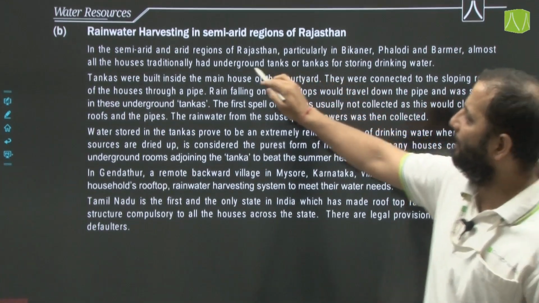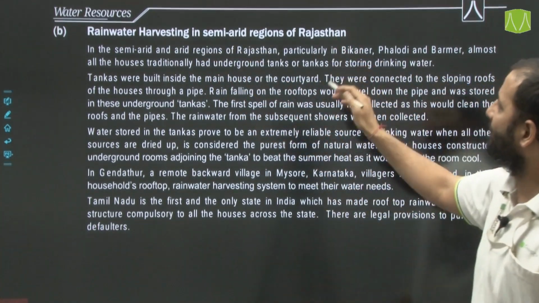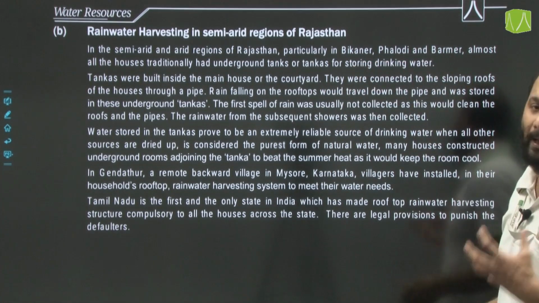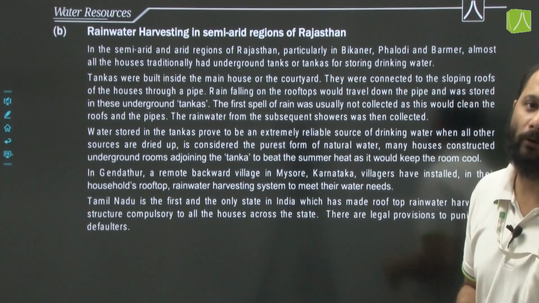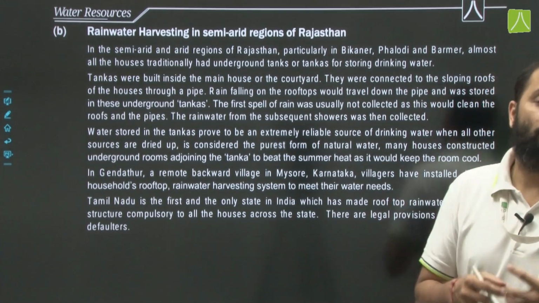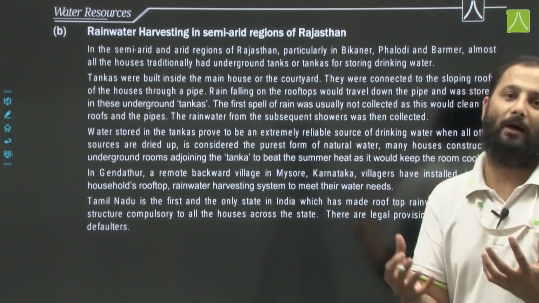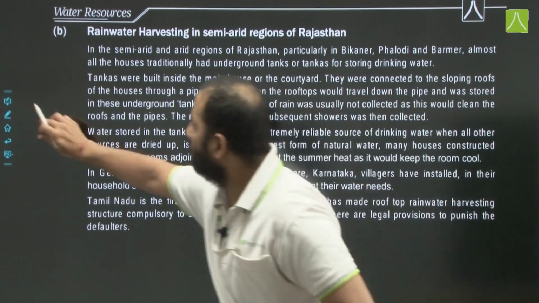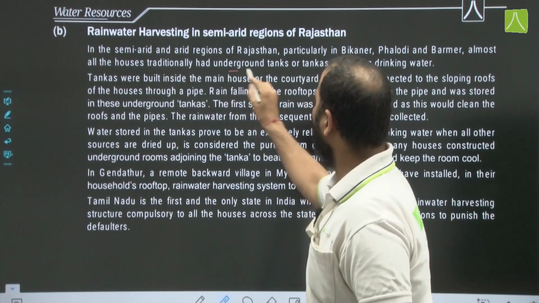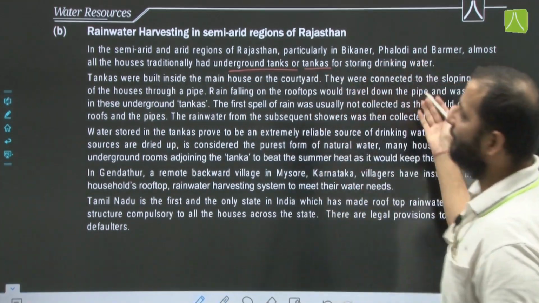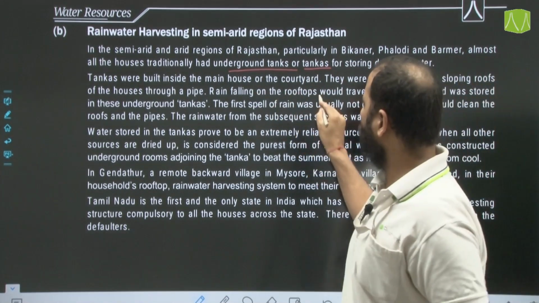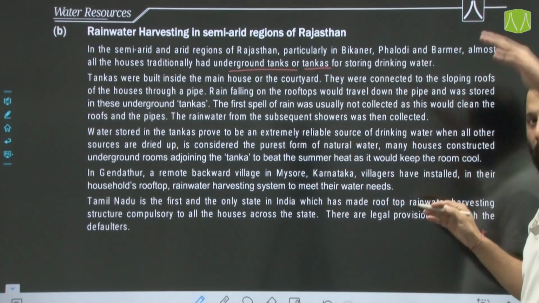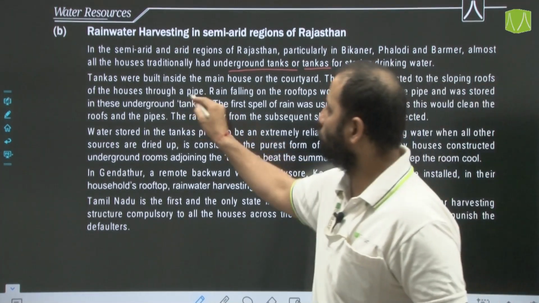Now, moving on to the semi-arid regions of Rajasthan, that is, the Bikaner, Phalodi and Barmer regions, all the houses traditionally had a water retaining structure, that is, underground tanks or tankas for storing drinking water. Tankas were built inside the main house or the courtyard. They were connected to the sloping roof of the houses through a pipe.